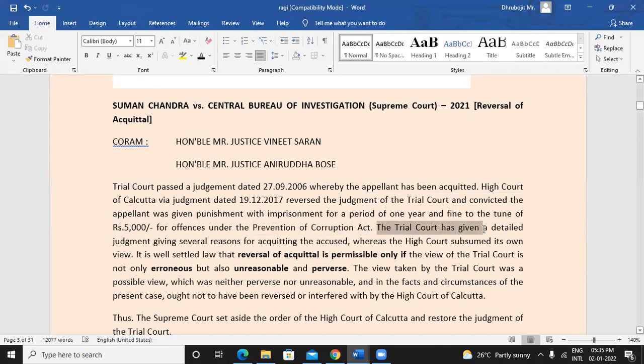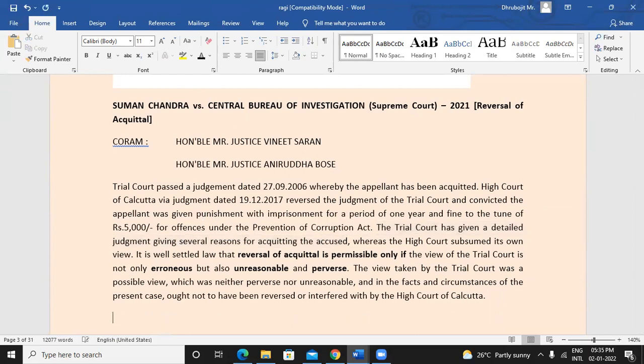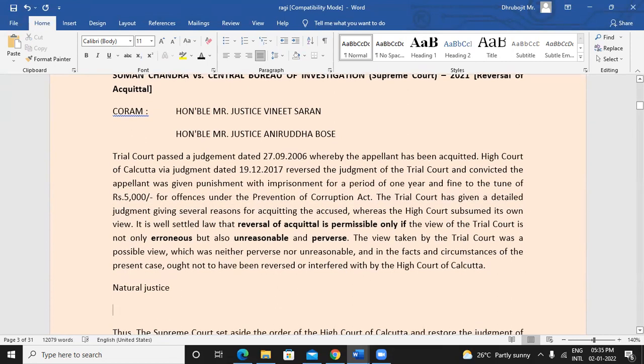The trial court had given a detailed judgment, giving several reasons for acquitting the accused. What were the points based on which he was accused? What were the points based on which it was proved that the person has not committed the crime, right? All those reasons were also given. Like in India, we have a concept of natural justice. There are some concepts based on it. It says that